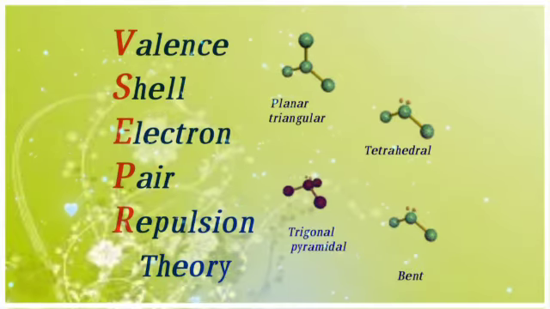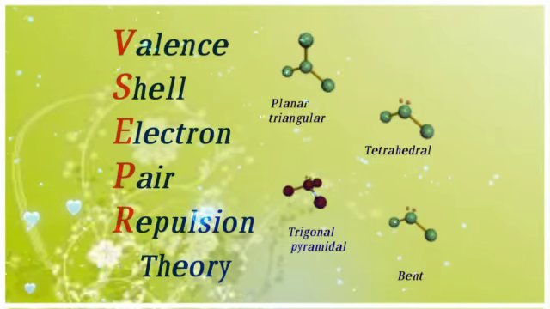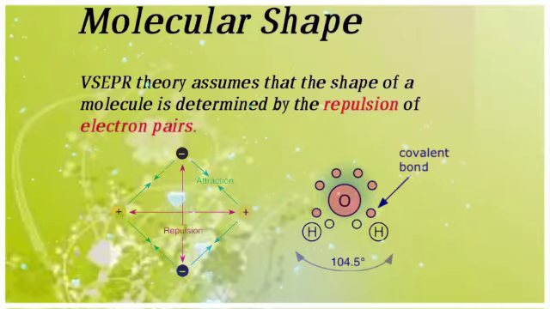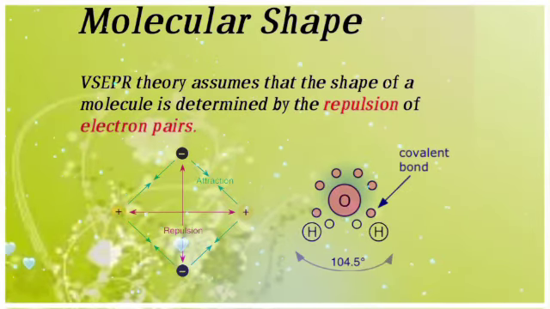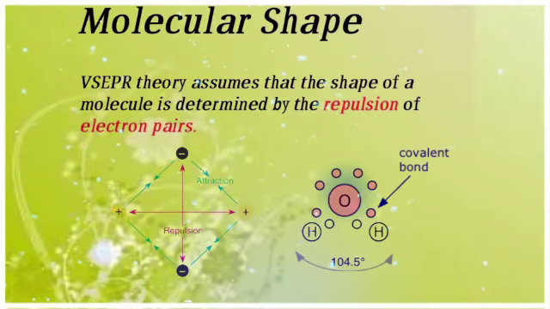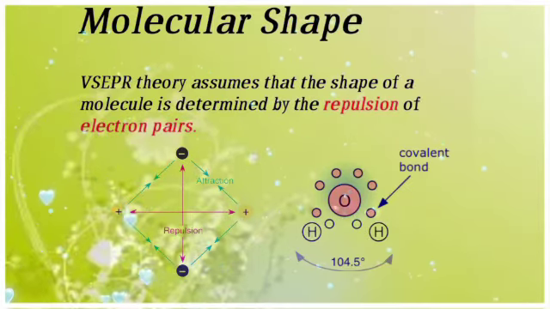Here are given planar, triangular, tetrahedral, trigonal pyramidal, and bent, the molecular shapes. VSEPR theory assumes that the shape of a molecule is determined by the repulsion of electron pairs. The diagram shows how the repulsion and attraction occur, and the covalent bond for H2.